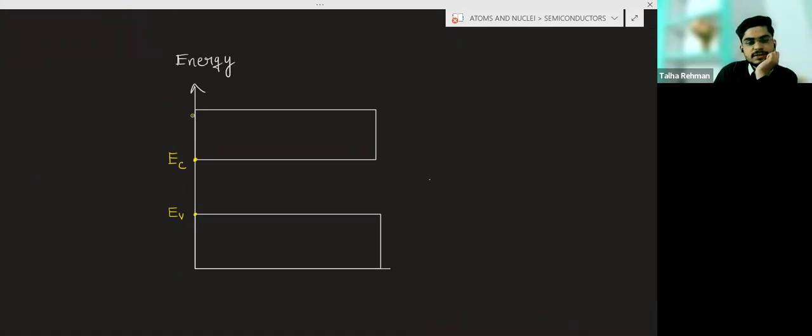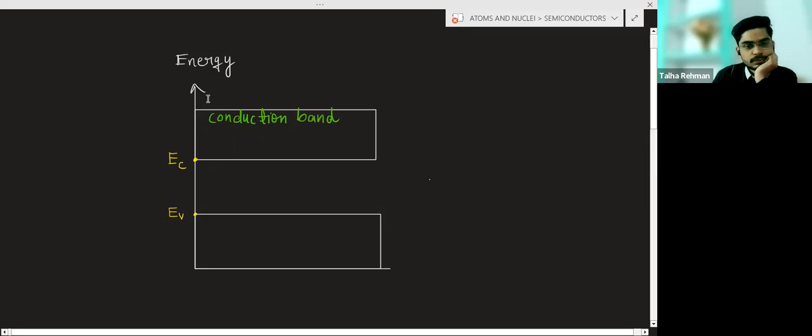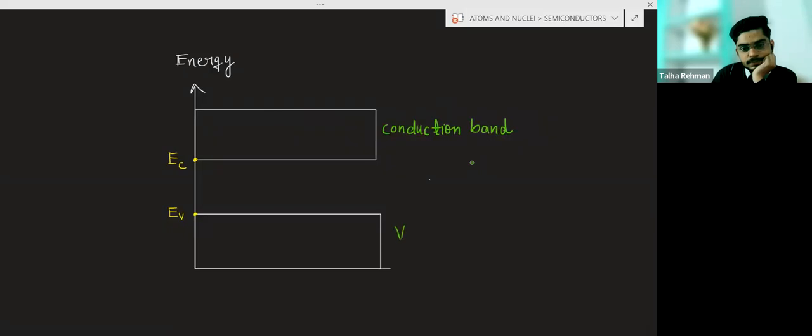And this is the conduction band. I told you the concept of band. This is the conduction band. This is the valence band.